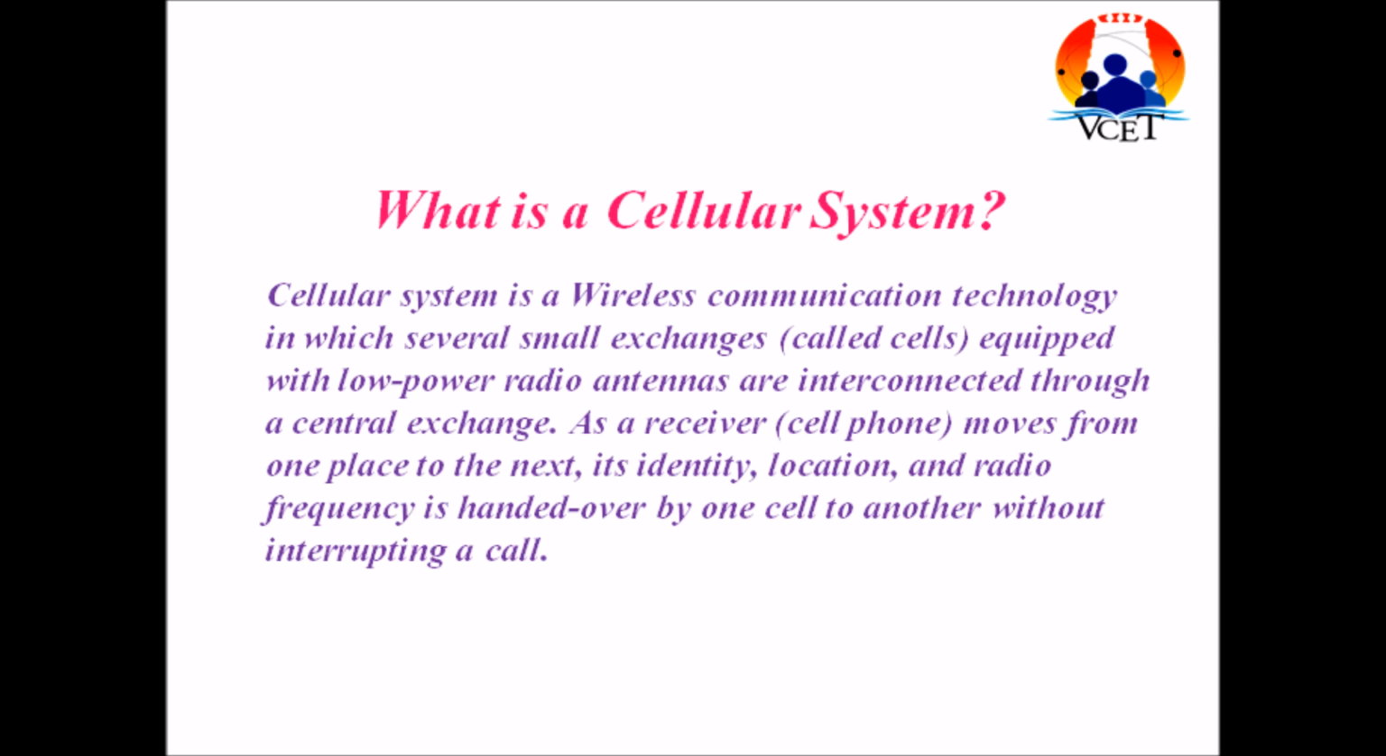What is a cellular system? Cellular system is a wireless communication technology in which several small exchanges equipped with low-power radio antennas are interconnected through a central exchange. As a receiver moves from one place to the next, its identity, location, and radio frequency is handed over by one cell to another without interrupting a call.